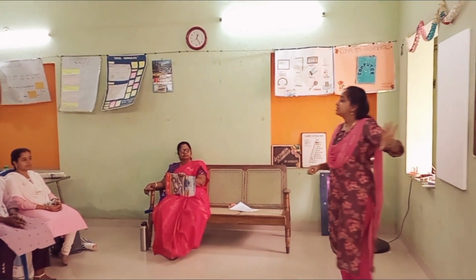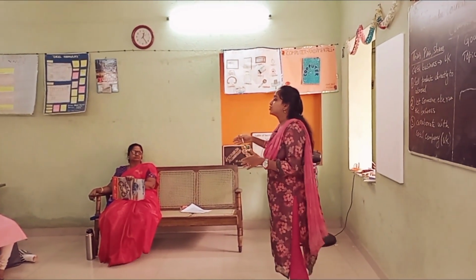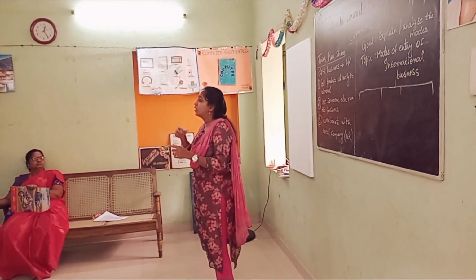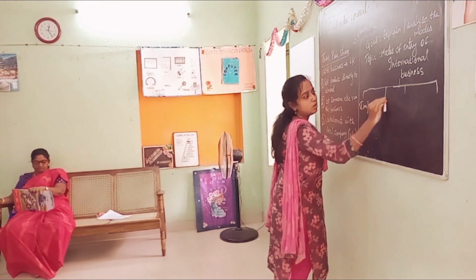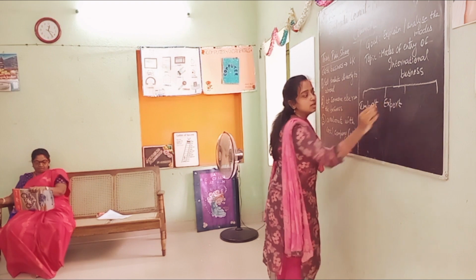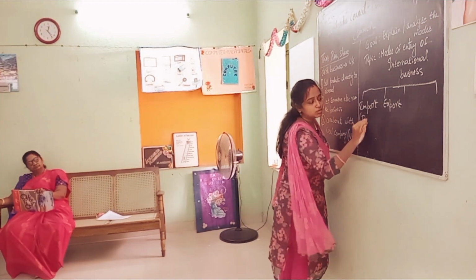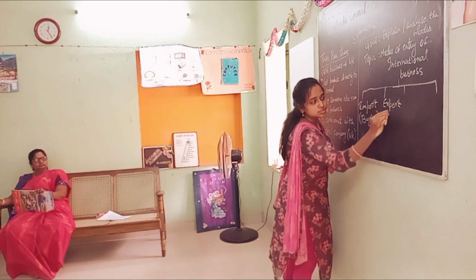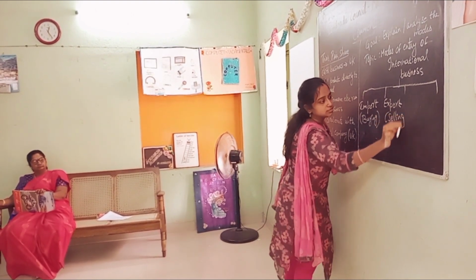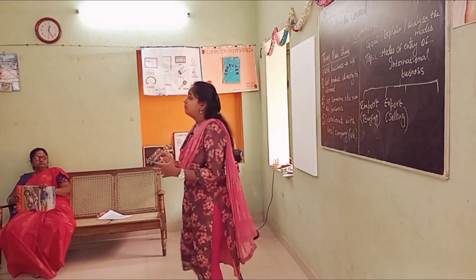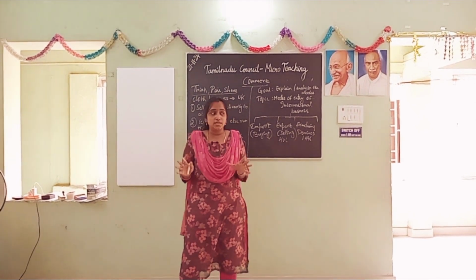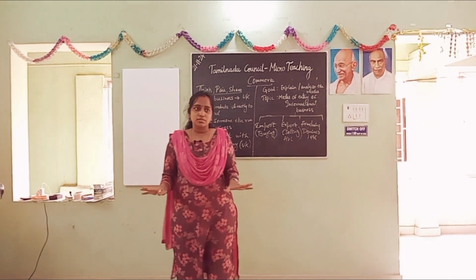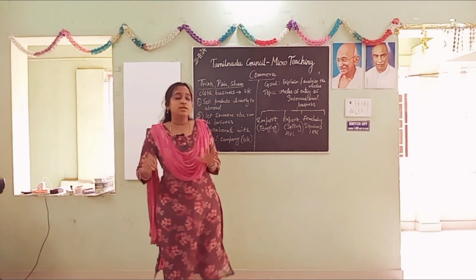So today's topic, based on the situation, is modes of entry of international business. How are we going to do international business? What are the modes of entry? The simple mode which we all know is import and export. The meaning of the word import is buying and the meaning of the word export is selling. So we know that we have a lot of demand for Samsung phones. I want to be a global brand in India, but I don't know about the local market. But I wanted to come here. So what they thought is that